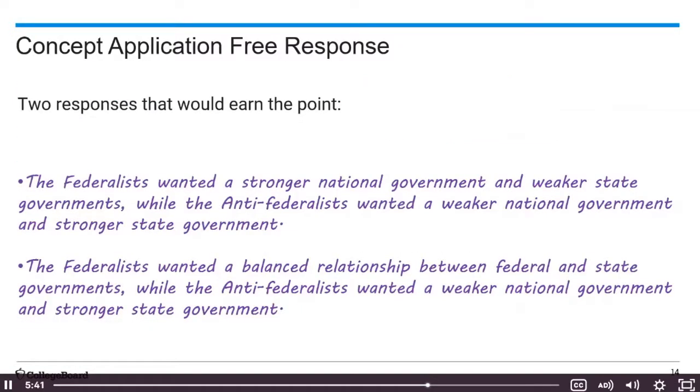So responses that would earn the point to the question. The Federalists wanted a stronger national government and weaker state governments, while the Anti-Federalists wanted a weaker national government and stronger state government. They're talking about the Anti-Federalists and what they wanted and the Federalists. Here's another one that would earn the point. The Federalists wanted a balanced relationship between federal and state governments, while the Anti-Federalists wanted a weaker national government and a stronger state government. You might think it's a lot for one point, but that's going to set you up to be able to do some additional tasks in the concept application free response.